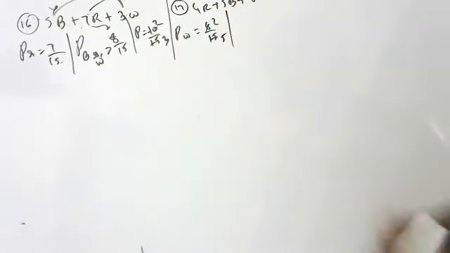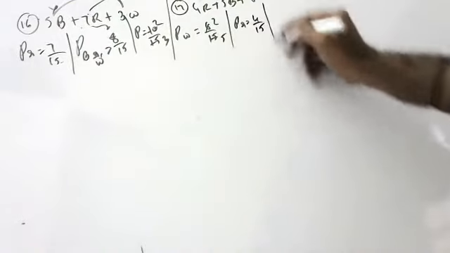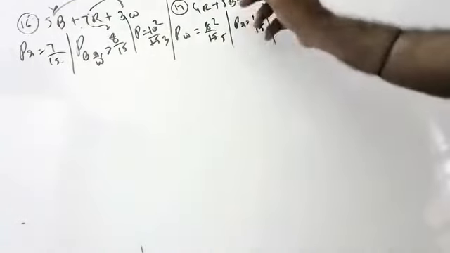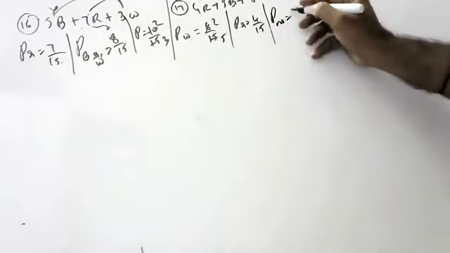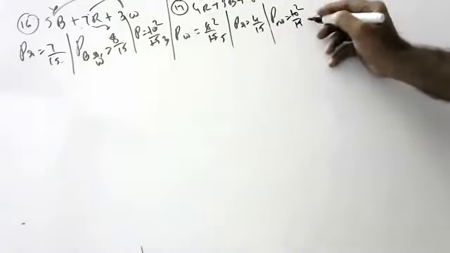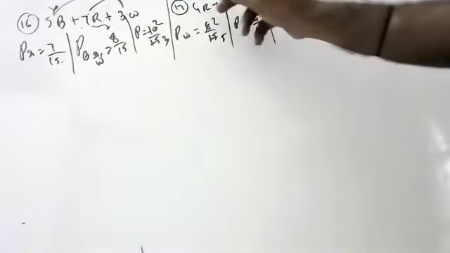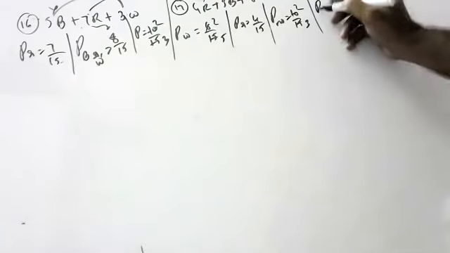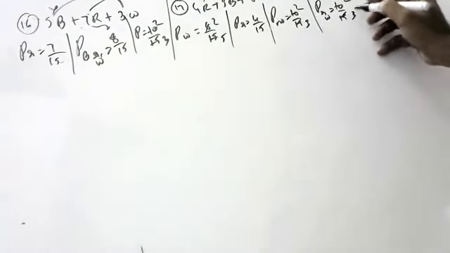What is the probability of red? 4 by 15. Okay, what is the probability of no black? 10 by 15, which means 2 by 3. Next, probability of red or white? 10 by 15, that is 2 by 3.